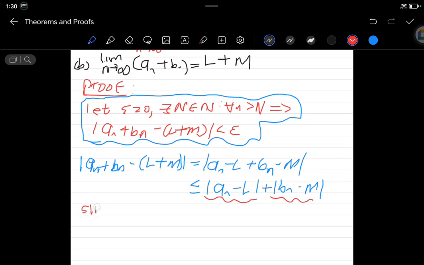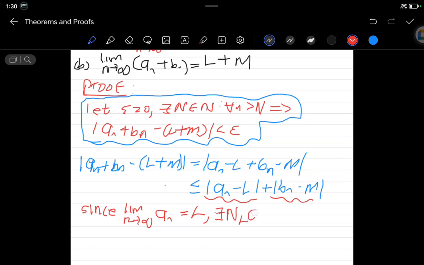We're going to say, since we know that we have the limit as n approaches infinity of a_n is equal to L, we agree, right? And then there will exist, we can say N, and we're talking about the N of L, is that right?